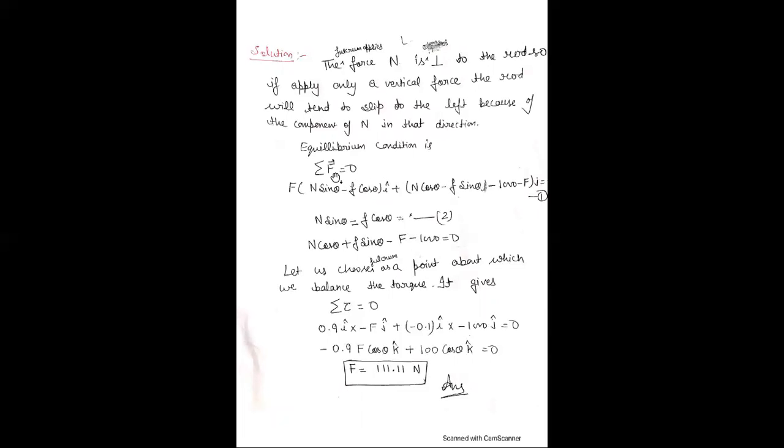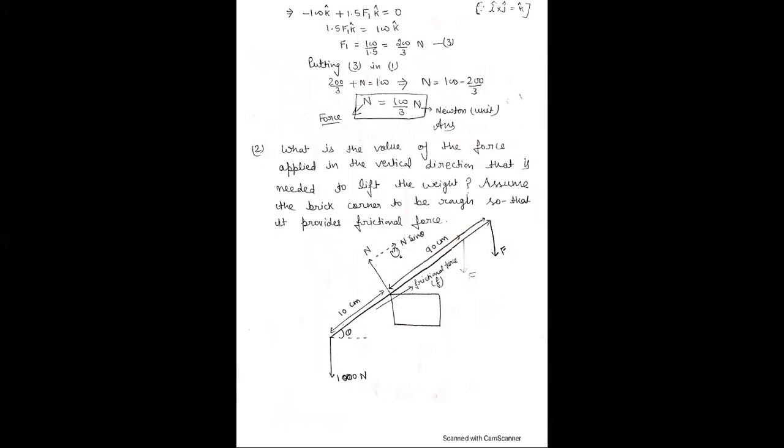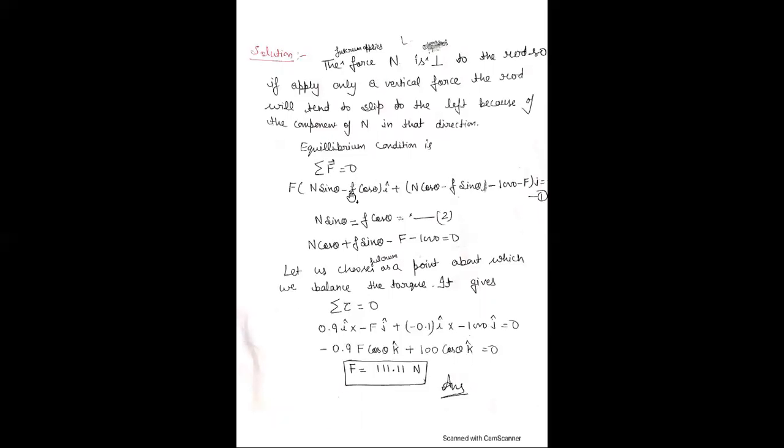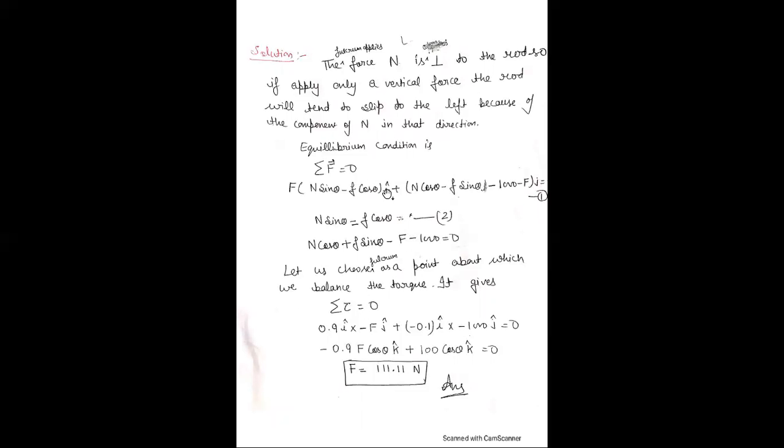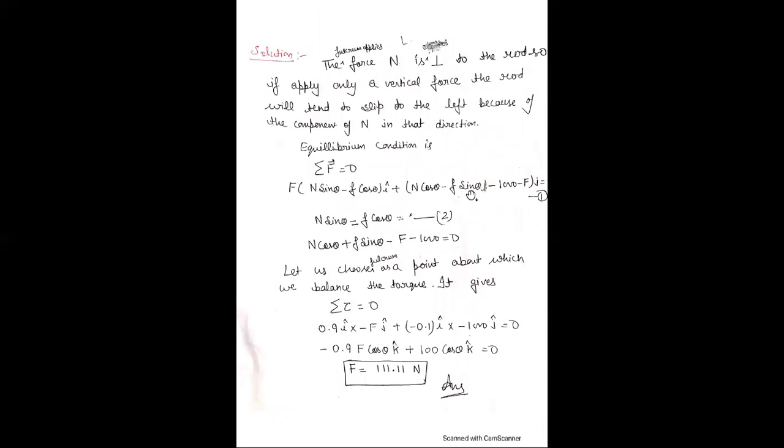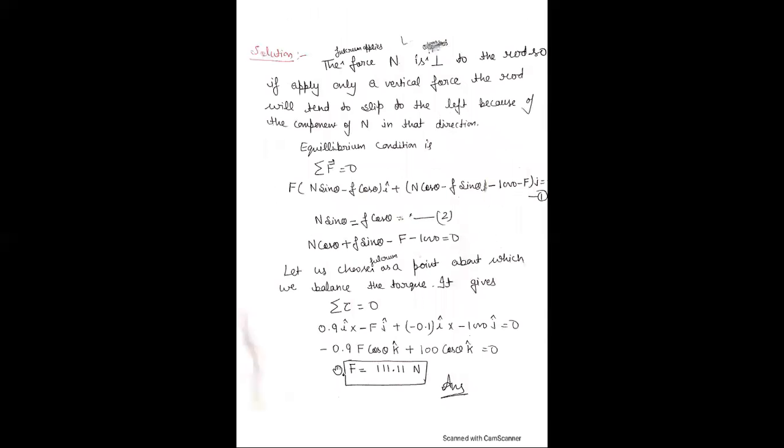And the equilibrium condition is sum of force is equal to 0, which is N sine theta, the horizontal component, minus F cos theta, the component of F which is opposite and horizontal, along the X direction i, plus N cos theta, vertical, minus F sine theta and minus 1000, here 1000 vertically, and minus F. This is vertical, therefore we use j, equal to 0.